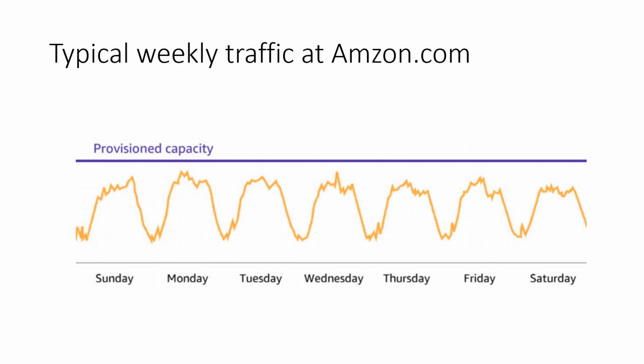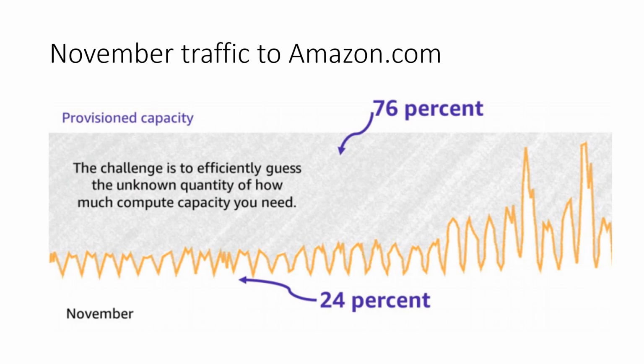Now consider a special scenario for November. Amazon has a big billion day, big sales. At that period of time, you can see the traffic will increase very much. Suppose this is the normal traffic which we get now.